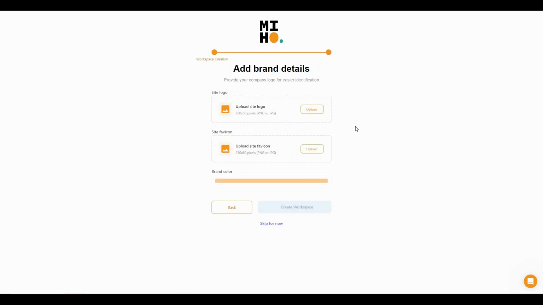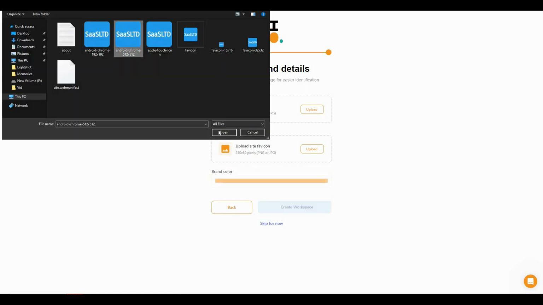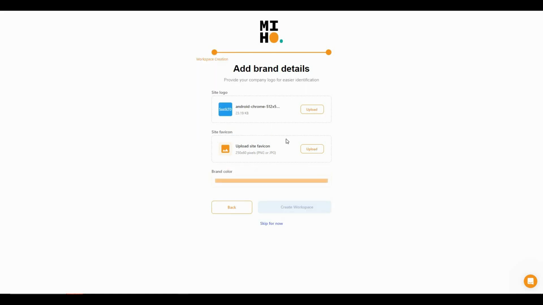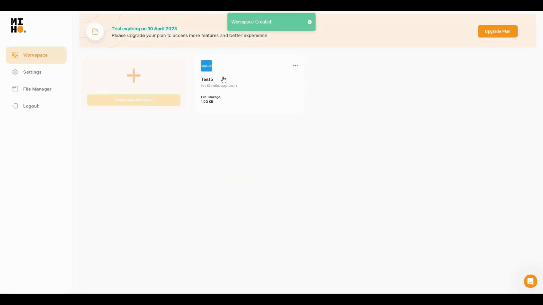So this is the page where you have to add some brand details such as your site logo, site favicon, and the color of your brand. So I'm going to choose the site logo and then the site favicon, and then click on create workspace. So as you can see, I have created my workspace and the logo is also there, and obviously the custom subdomain is also there.